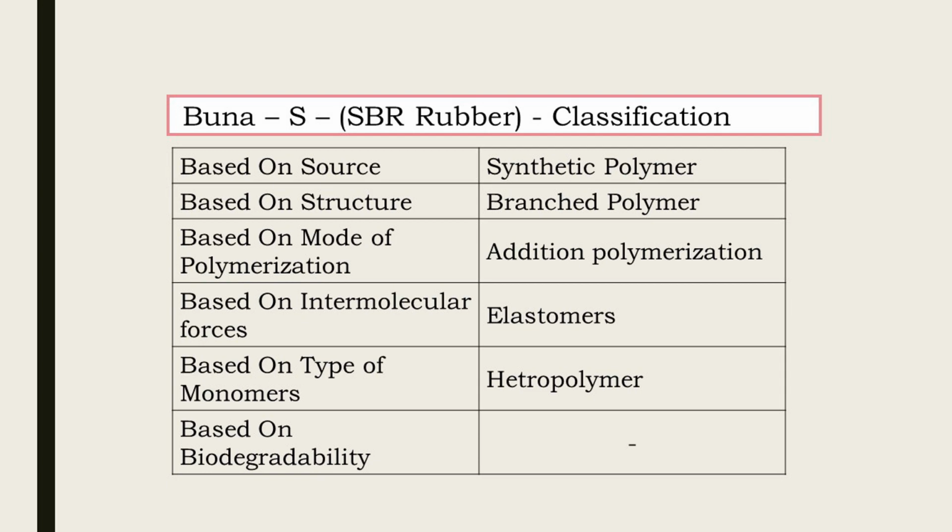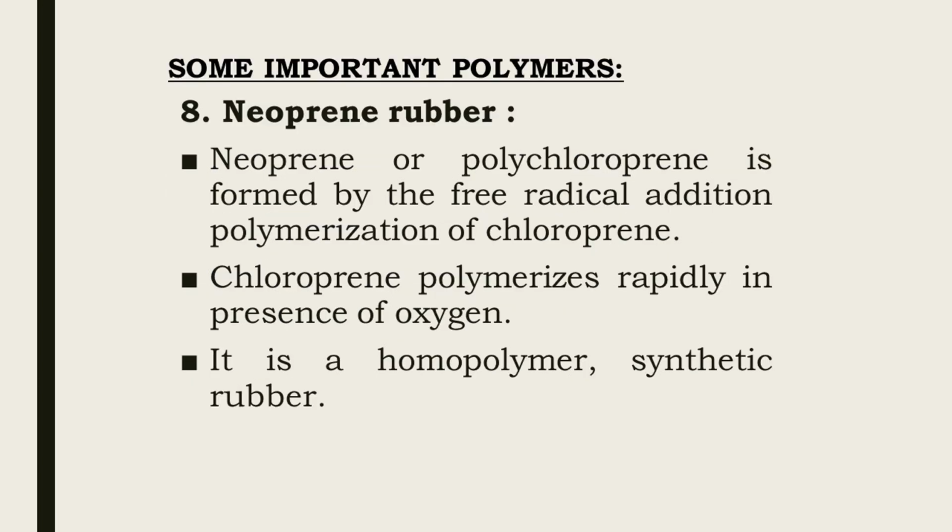Now, the next important polymer is neoprene rubber. Neoprene is also called polychloropropylene. This polychloropropylene or neoprene is formed by the free radical addition polymerization of chloropropylene.